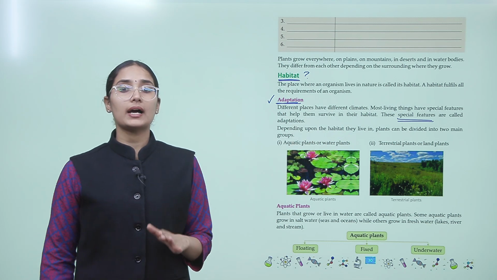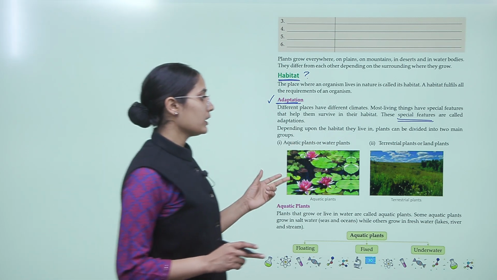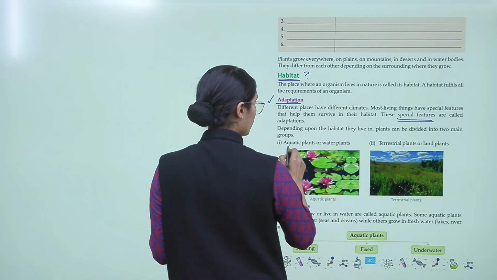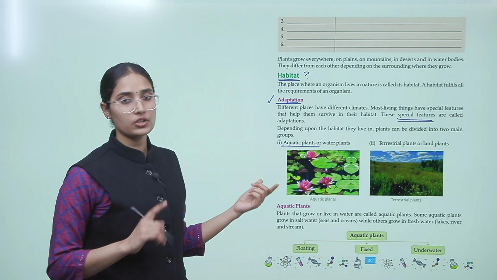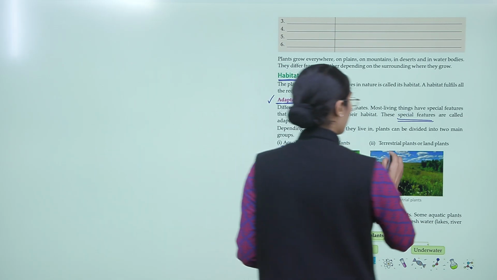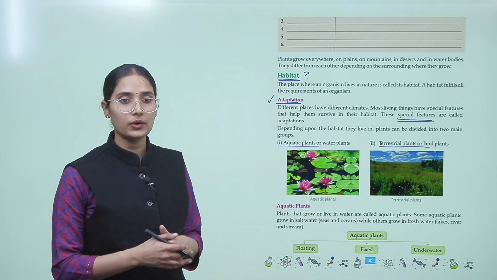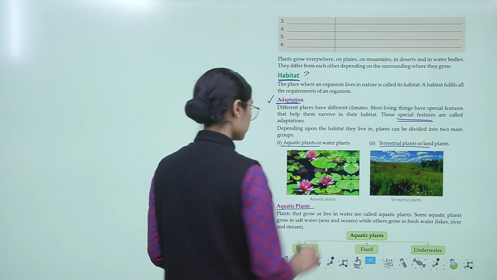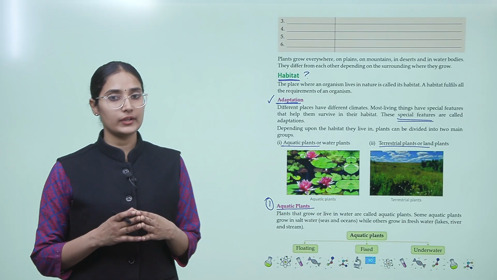Depending upon the habitat they live in, plants can be divided into two main groups, okay? Either the plants grow in the water, so they are called aquatic plants or water plants, or they grow on the land, that is the terrestrial plants or land plants, okay. Now let's talk about the aquatic plants first. Plants that grow or live in water are called aquatic plants, right?